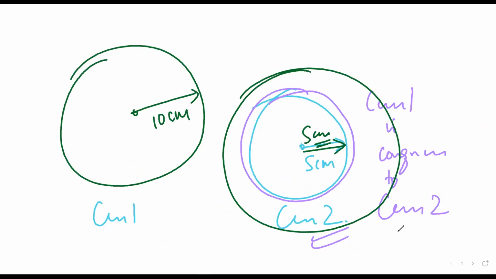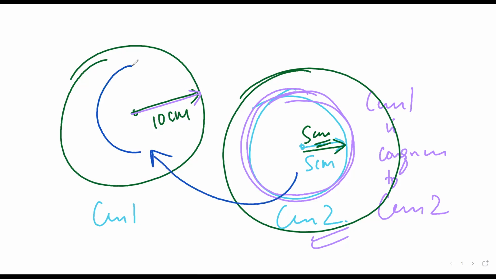Mr. Sarthak, is it making sense? Yes, sir. So if I take this 10 centimeter circle and put it over the 5 centimeter circle, of course it will cover the 5 centimeter circle. But if I take the 5 centimeter circle and put it over the 10 centimeter circle, it won't be able to completely cover it. Mr. Satya, is it making sense? Yes, sir.